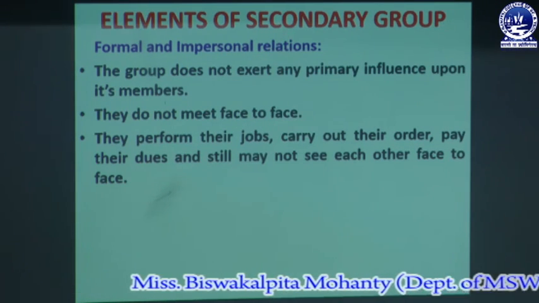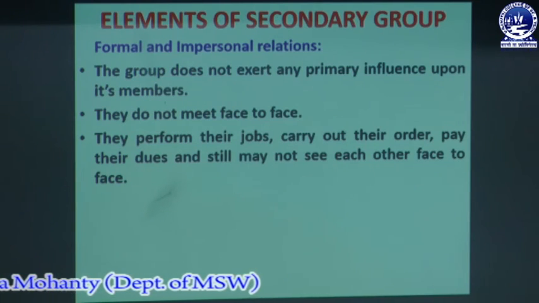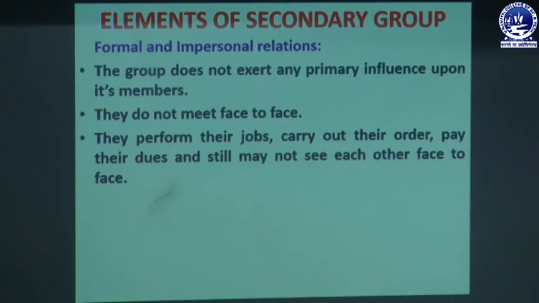For example, when we are working in an organization, a factory or industry, we have no direct relationship with the boss or the authority. The authority has role and responsibility in a factory or industry, they make the investment for us, and they are paying our fees, and still we have no face to face relationship with the authority or with the boss of the organization or institution.